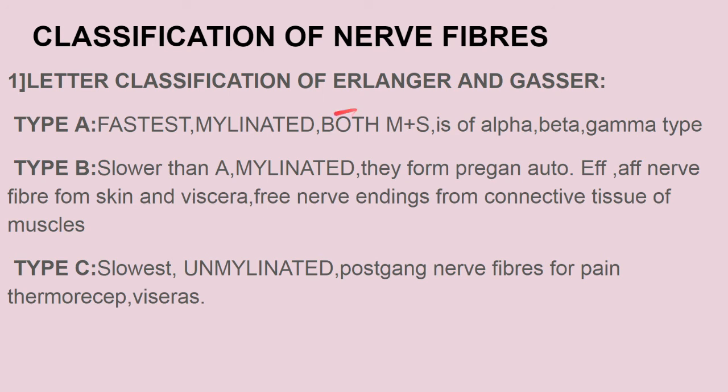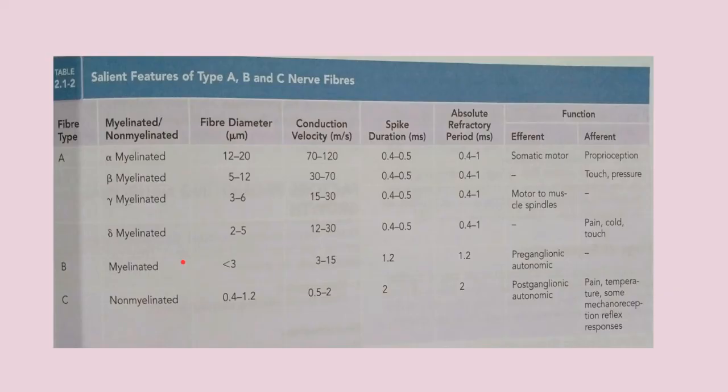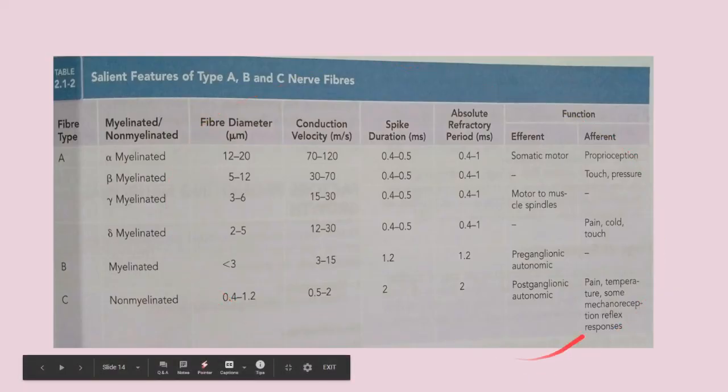So remember, preganglionic autonomic efferent fibers, while the others take sensation from the skin, viscera and the connective tissue of the muscles, whereas postganglionic fibers take sensation from pain, thermoreceptors and the viscera. So for this diagram, this is the function, very simple.